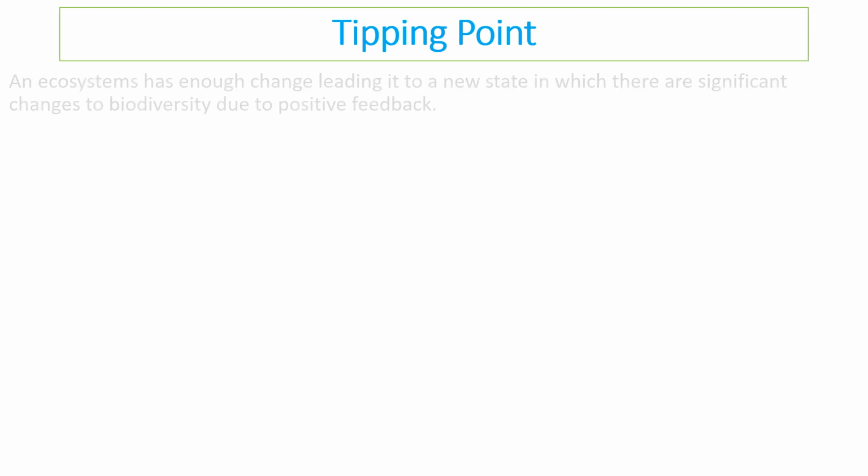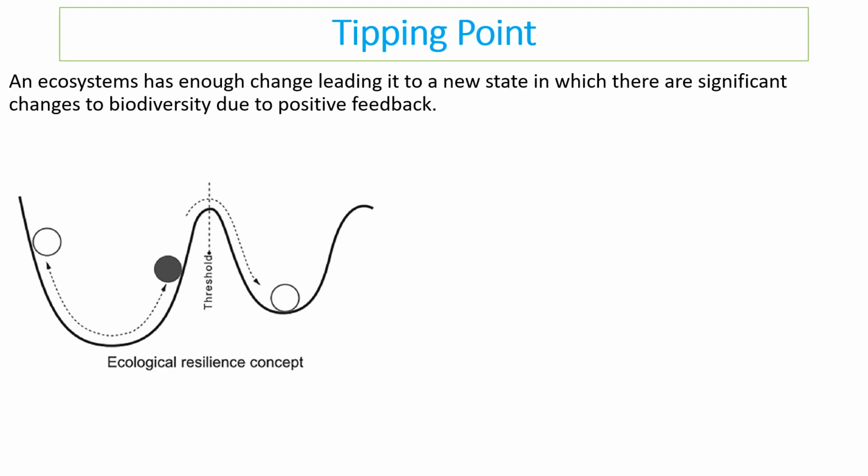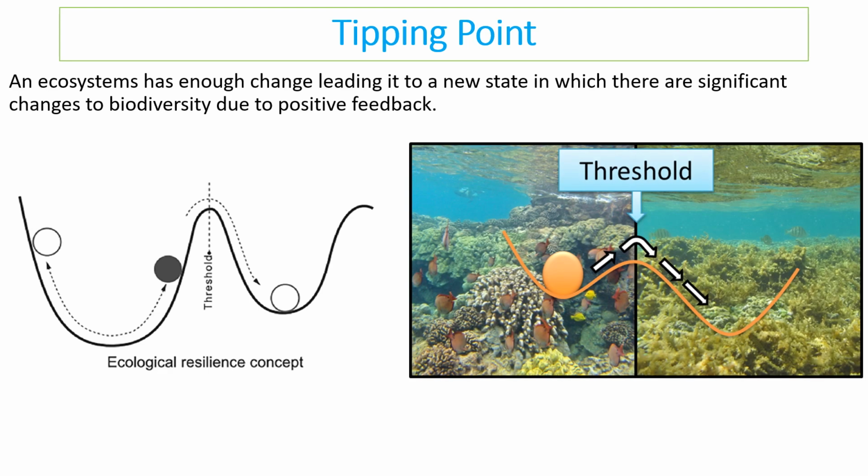So this is known as a tipping point, and if an ecosystem has enough change leading it to a new state, there'll be significant changes in biodiversity, because that new condition will maintain itself. An example you may have been told about before is coral reefs, and this is leading to coral bleaching. Coral reefs have been largely damaged over the last few years by coral bleaching.